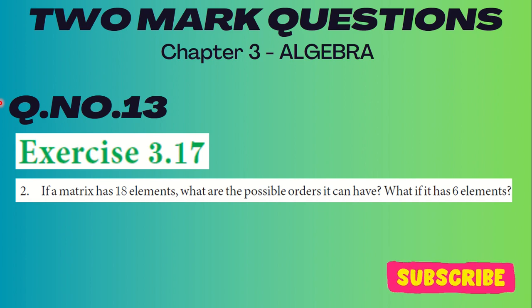So I'll repeat once again. If a matrix has 18 elements, what are the possible orders it can have? And then what if it has 6 elements? So let us go to the next one.